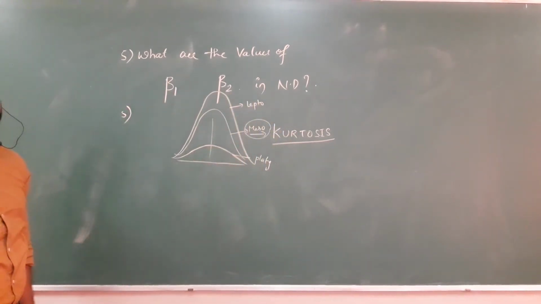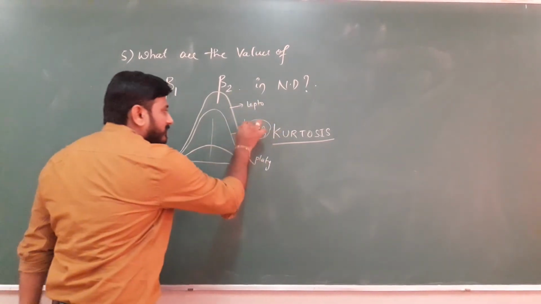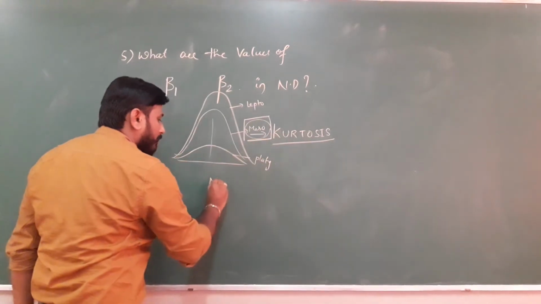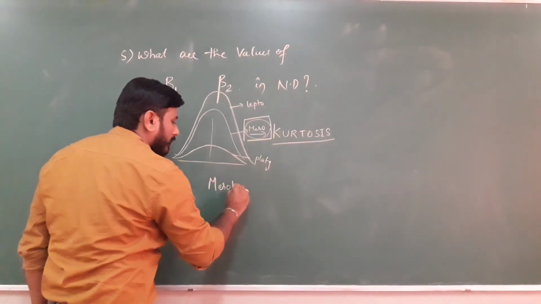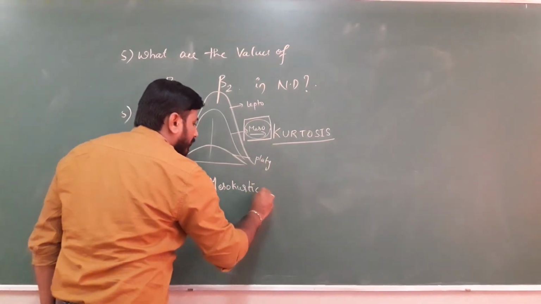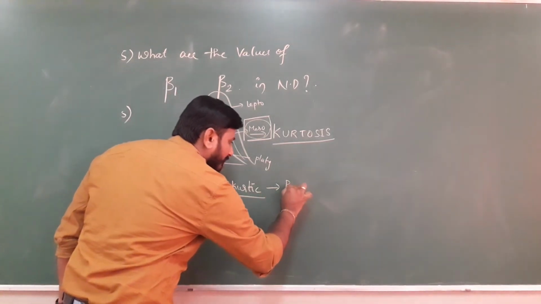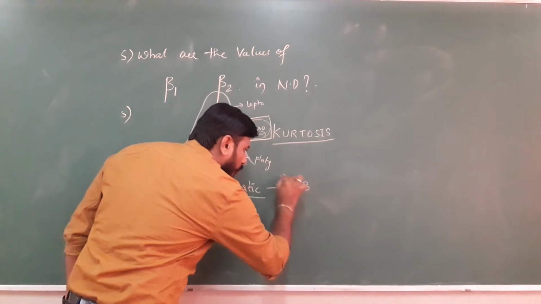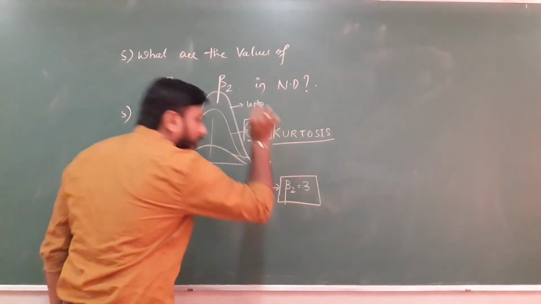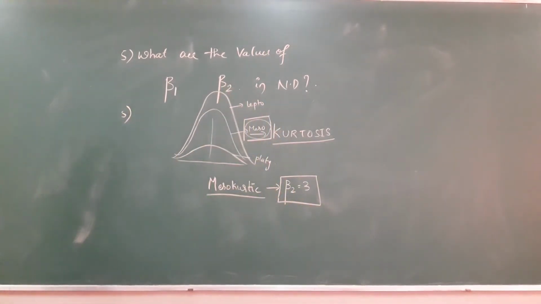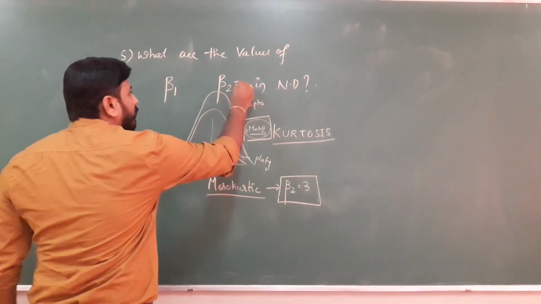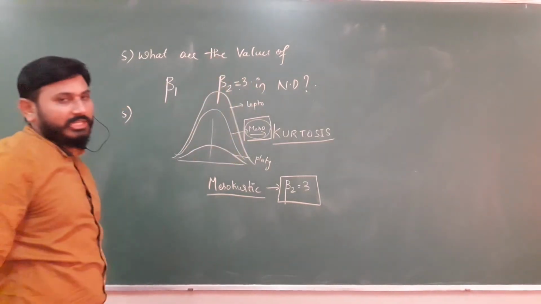Mesokurtic. Remember this. So in mesokurtic, what is the value of beta 2? 3. Now we got the value of beta 2 is 3.